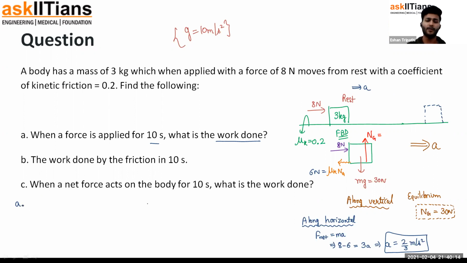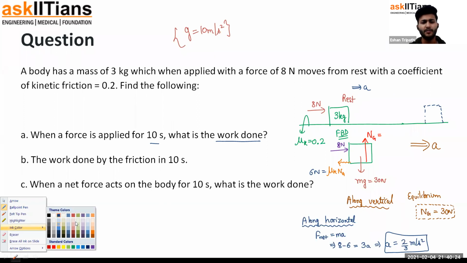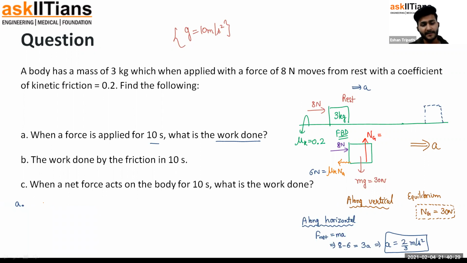Now let's start with the A part. For the A part, you need to know the displacement of the body. For displacement, time is given, so we can use the second equation of motion. According to the second equation of motion, displacement S is equal to ut plus half at square. Initial velocity 0, into time, doesn't matter. Plus half into acceleration, which is 2 by 3, into time square, and time is given to be 10. So that comes out to be 100 by 3 meters.